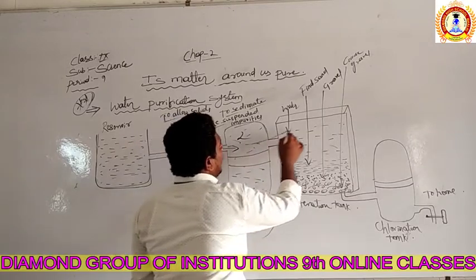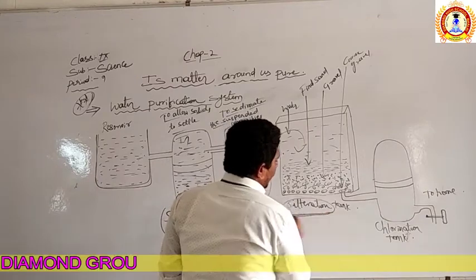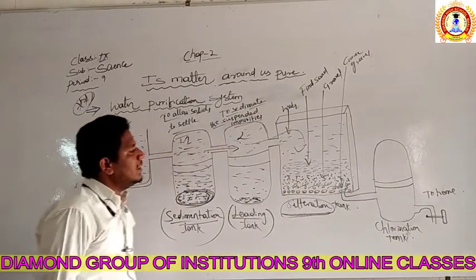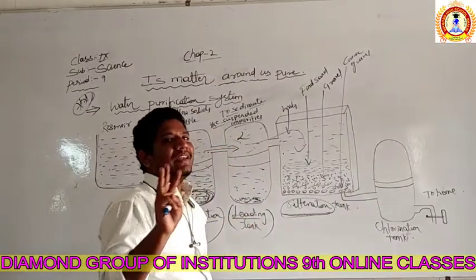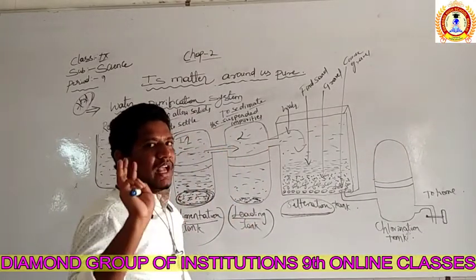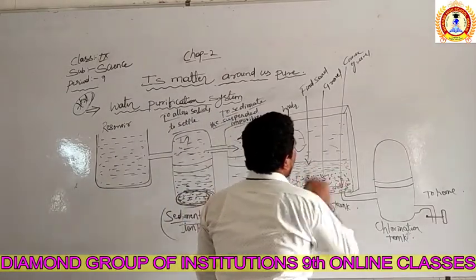Then the water is taken into the third tank known as the filtration tank. We know what filtration means. Filtration is simple. We are filtering the water now, right? The filtration tank has three layers. Remember, the filtration tank has three layers. Before entering the water, it is covered by the three layers.